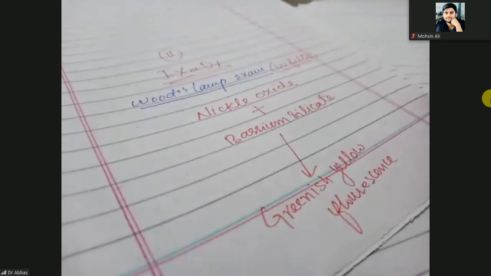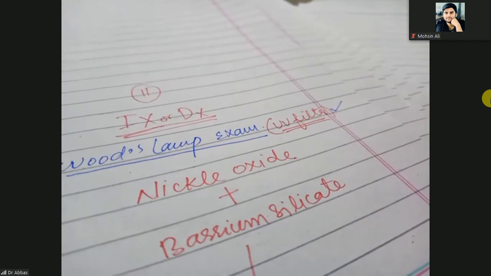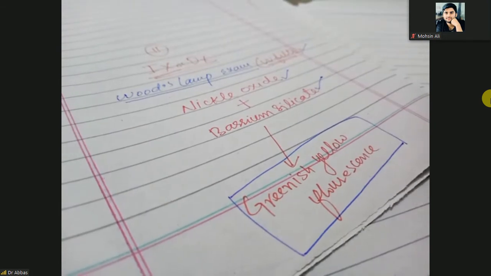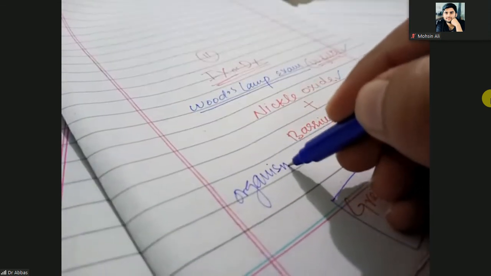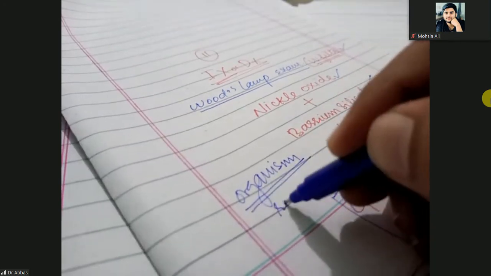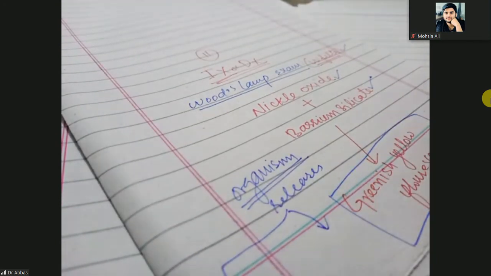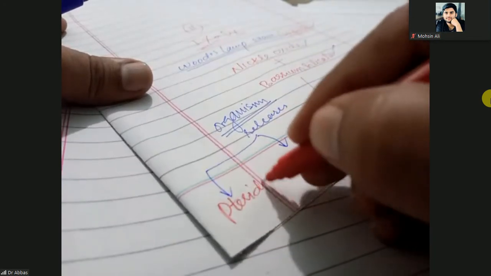Actually, what is the Wood's lamp? Wood's lamp is the ultraviolet light filter made up of nickel oxide, barium silicate. If you look through this Wood's lamp, you will see the skin will be greenish yellow and fluorescent. Why? Because this organism, Malassezia, releases two things, pyridine and tyrolactone.